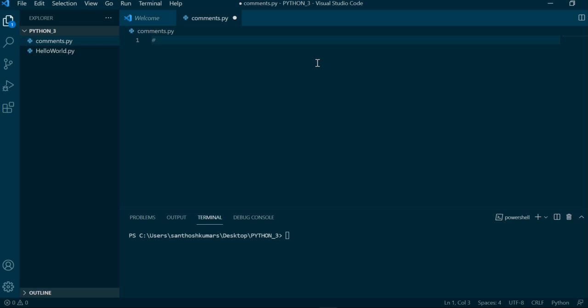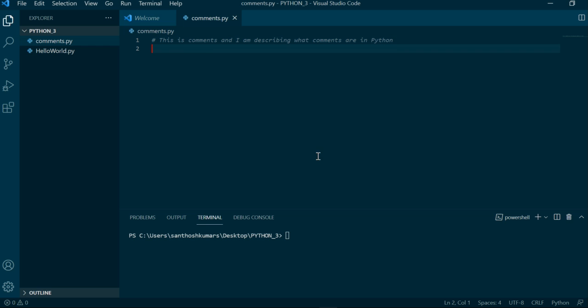Now, as I'm explaining comments in this particular Python script, this is how my comment will look like. This is a comment, and I'm describing what comments are in Python. So this indicates to any user, if they open your script file and start reading it, that they will understand easily what this particular script does.